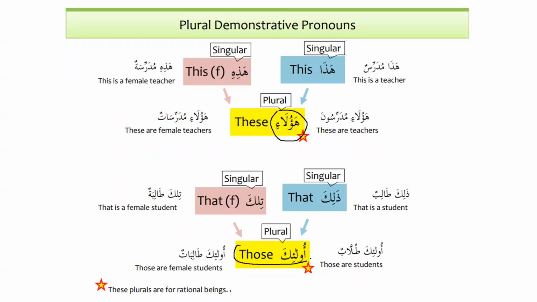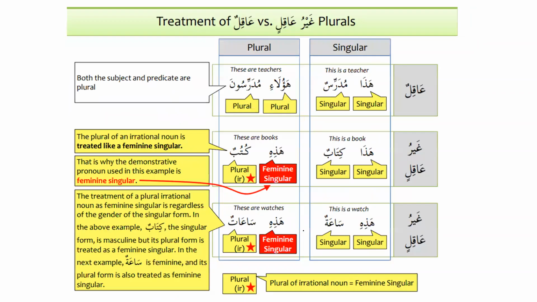This is the rational. We are talking about the rational beings, about aqil. So when we talk about aqil, we use haula'i and we use ulaika for the plural. But in today's lesson, our focus is on ghayru aqil. So when we talk about ghayru aqil, something very interesting happens. And what is that? For example, when we talk about aqilun, we say hadha mudarrisun and haula'i mudarrisuna. And these are teachers. So hadha mudarrisun, subject and predicate, singular and singular. And similarly, haula'i mudarrisuna, haula'i is plural and mudarrisuna is also plural.